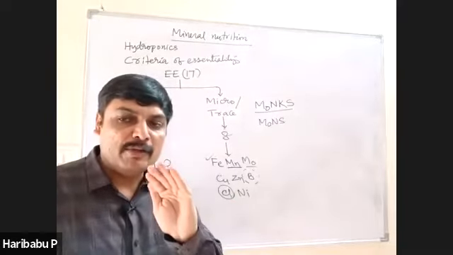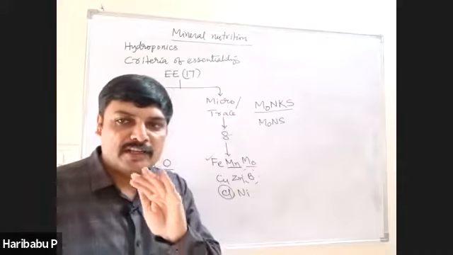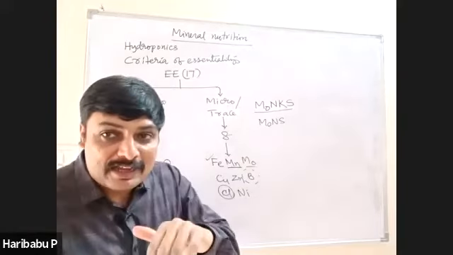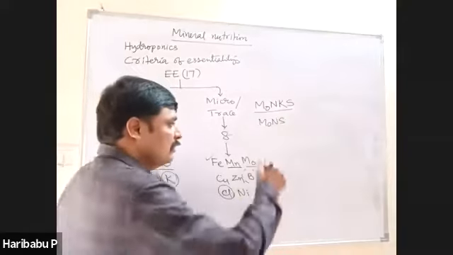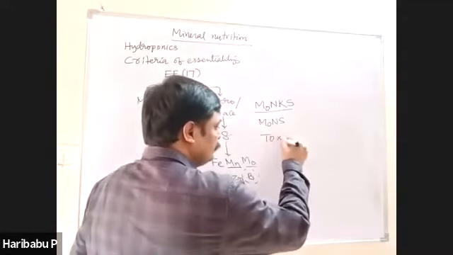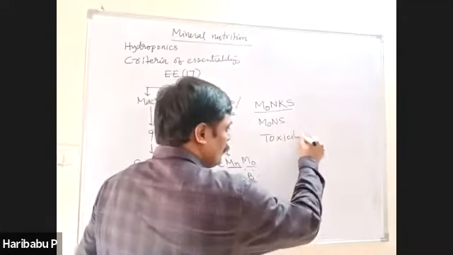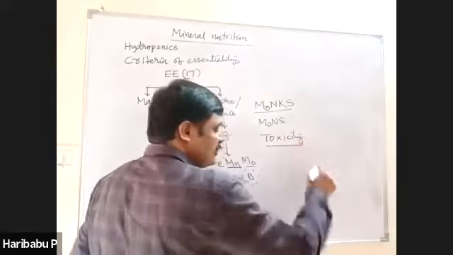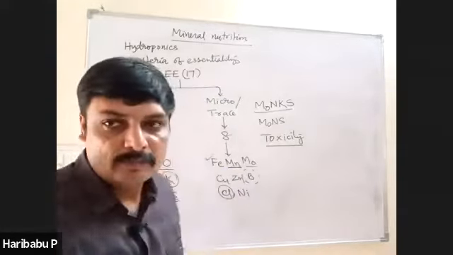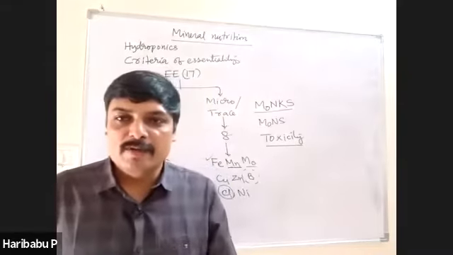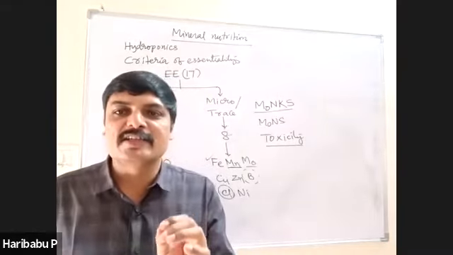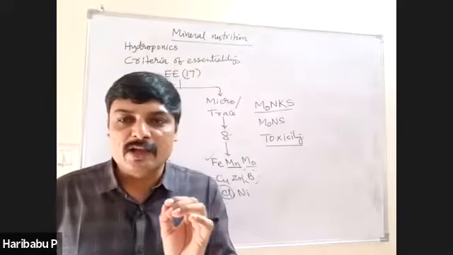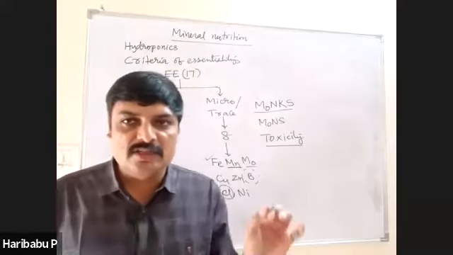Generally, when a micronutrient is present in the plant body in more than the required quantity, that means in excessive quantity, that causes toxicity. Only micronutrients in excess quantity cause toxicity. Generally, macronutrients have no toxicity.